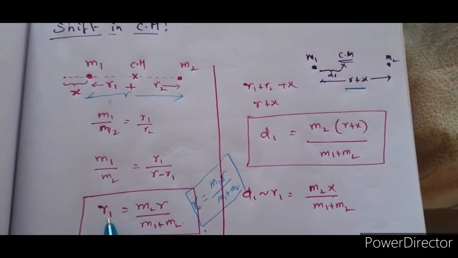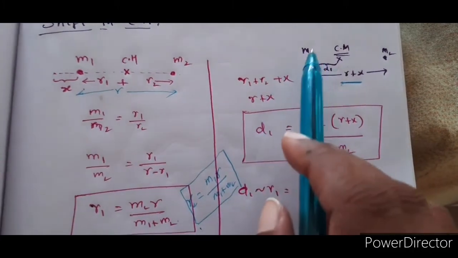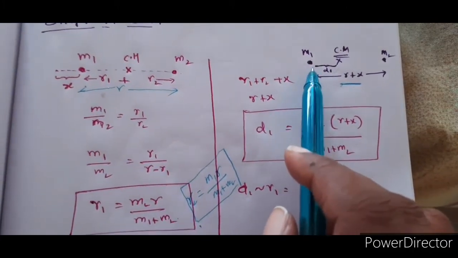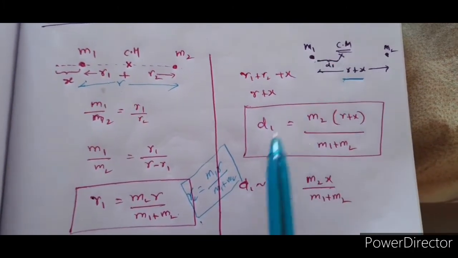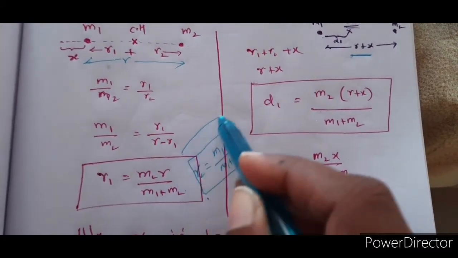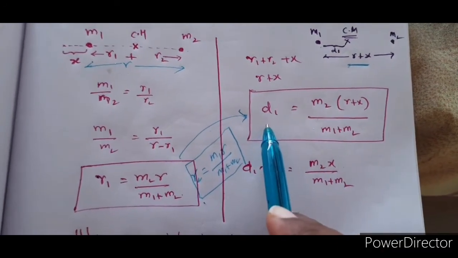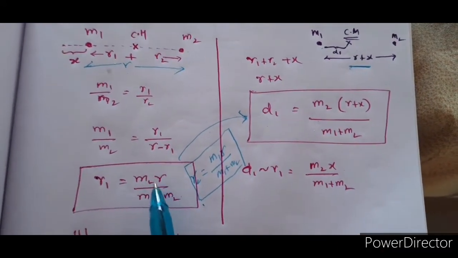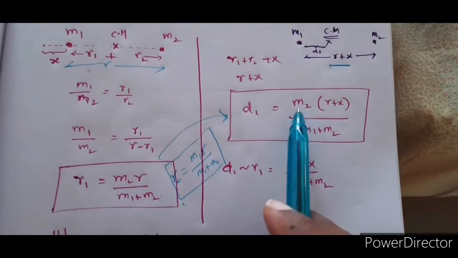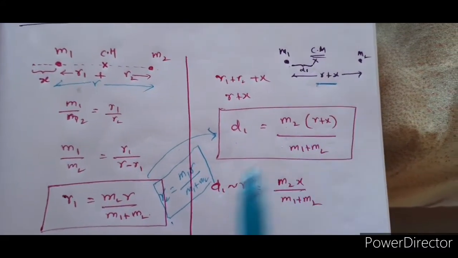What I want is the distance of center of mass from the first particle. Let this be the first particle m1 and let the distance be d1. Now d1, applying this concept here, you can beautifully interpret this. d1 is equal to m2 into the distance of separation by m1 plus m2. The distance of separation here is r plus x, so d1 is m2 into r plus x by m1 plus m2.